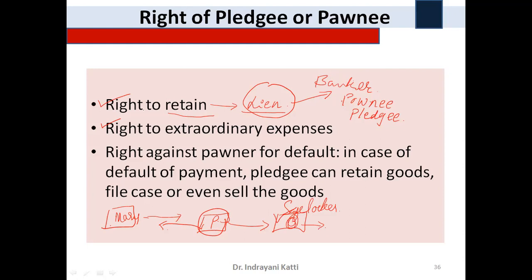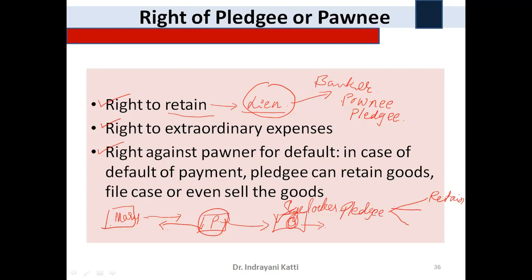So next one, the third one, is the right against the pawner for default. In case of a default of payment, the pledgee can retain the goods, file a case, or even sell the goods. Three opportunities are there with the pledgee. So what a pledgee can do is, the pledgee can retain the goods with himself, or the pledgee can go to the court of law and file a case.